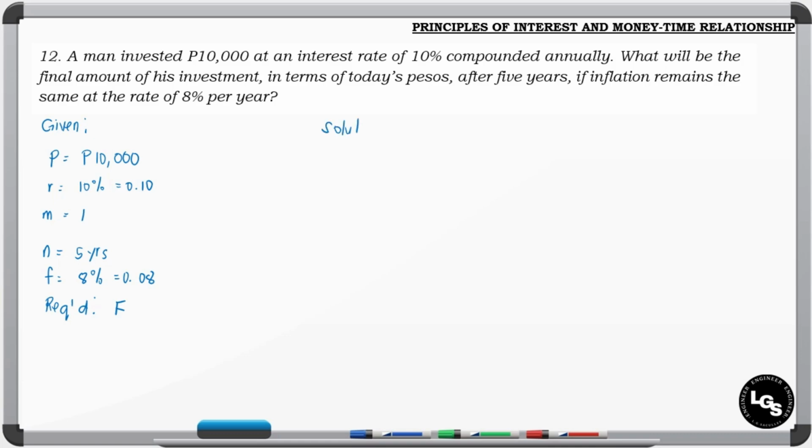So the formula that we can use here is the third formula presented at the second slide of this discussion.